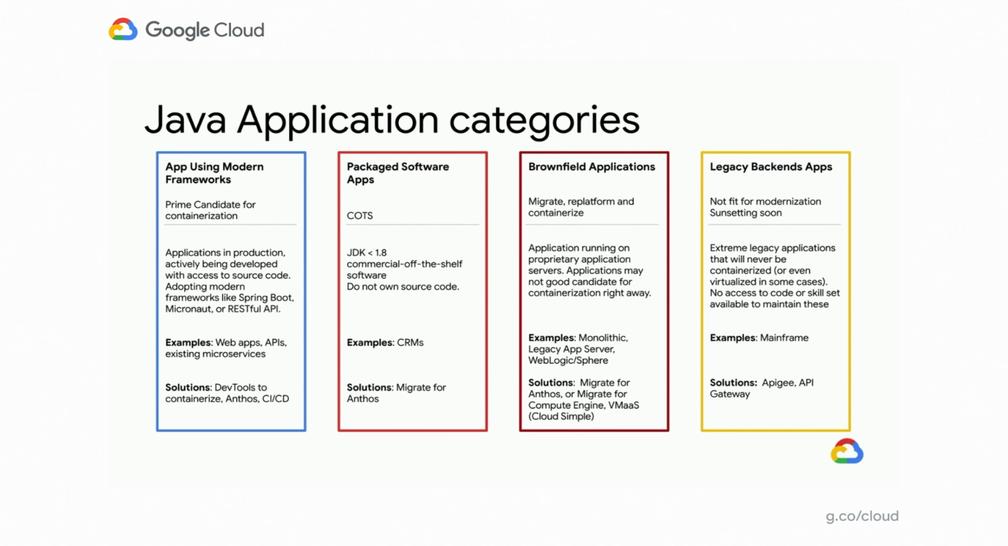And then finally is the legacy backend apps. It's totally cool. You don't need to take all the applications and move them to containers. You're going to have some things that you just want to leave running on your VMware or your virtualization environment, or you can use them by connecting with Apigee. But with Anthos, you can still manage VMs as well.